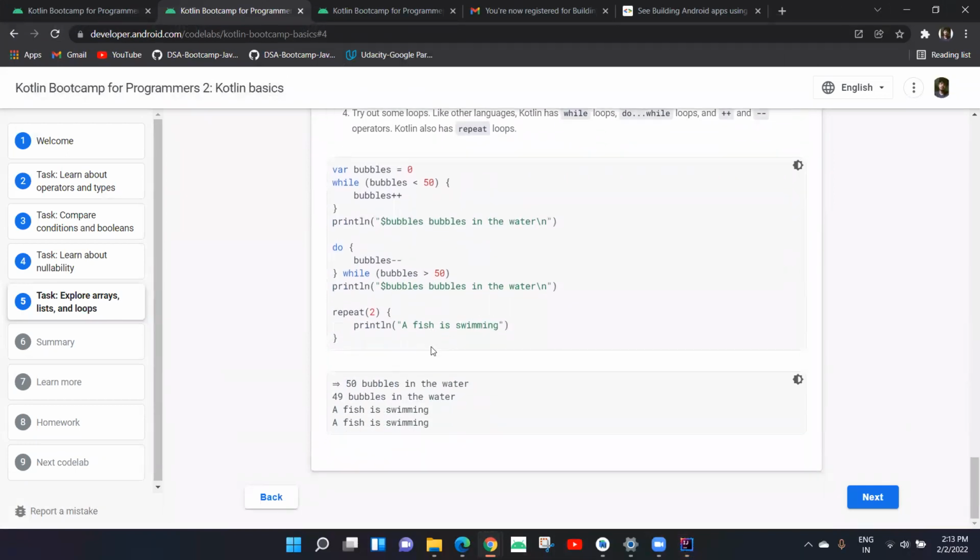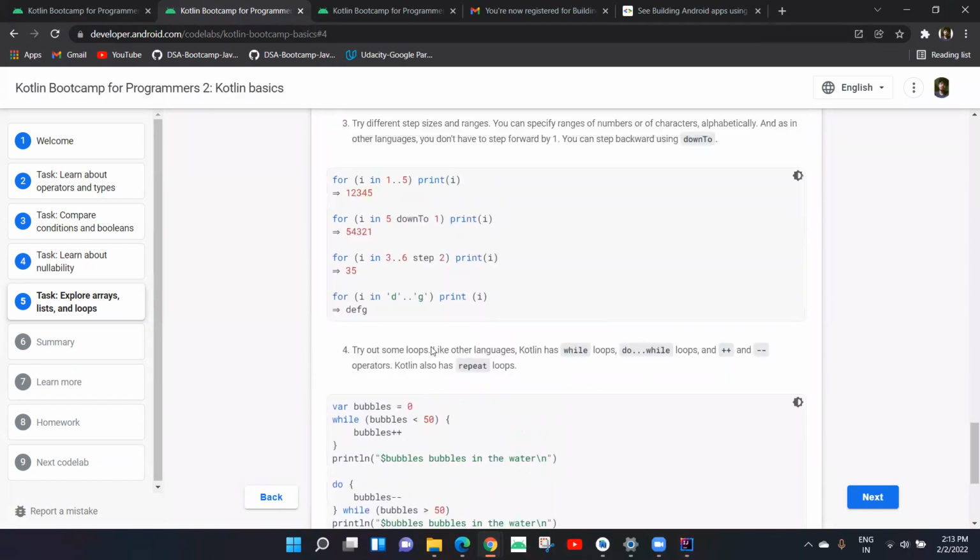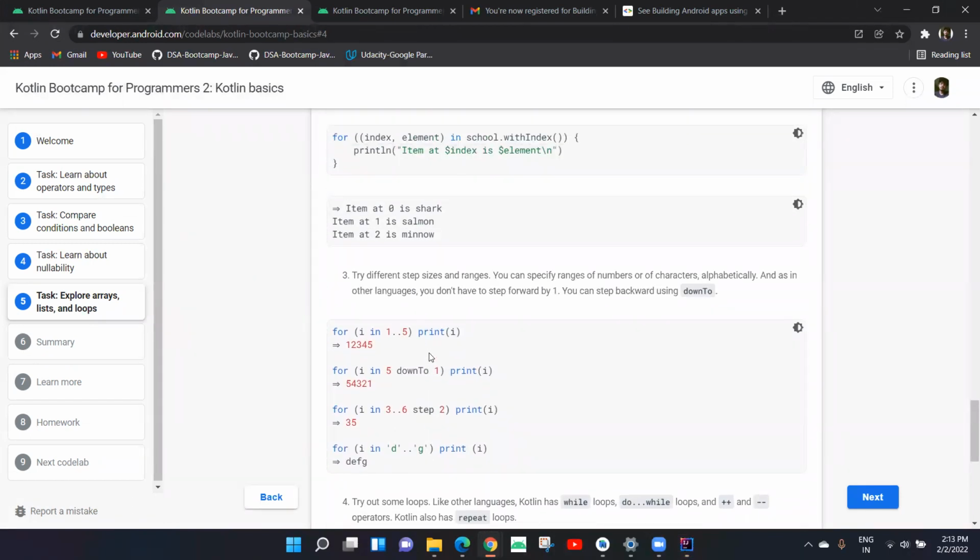So I think in Kotlin, some of you may know for loops, but what's interesting here is that we should know the syntaxes of for loop when we want to extract one element from an array, for example.